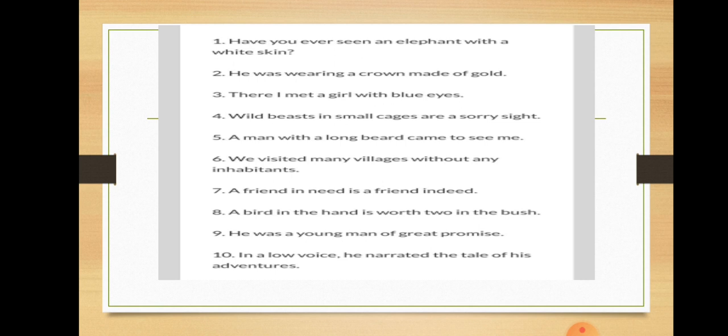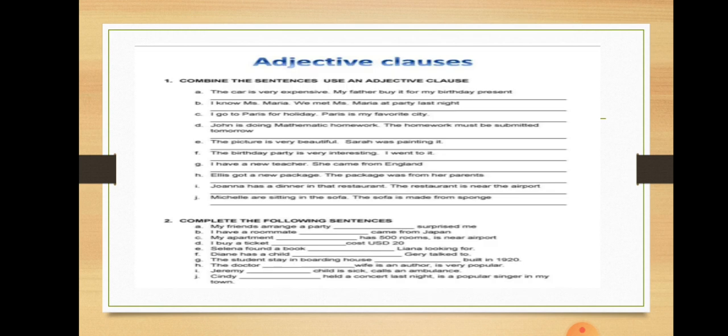Now, from sentence number 2 onwards, you have to do it yourself. If you can solve this exercise and correctly underline the adjective phrases, it means you have understood this topic, adjective phrase, well.